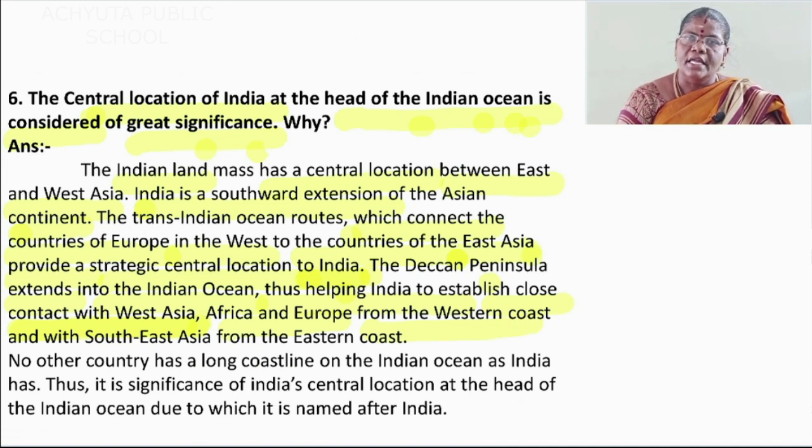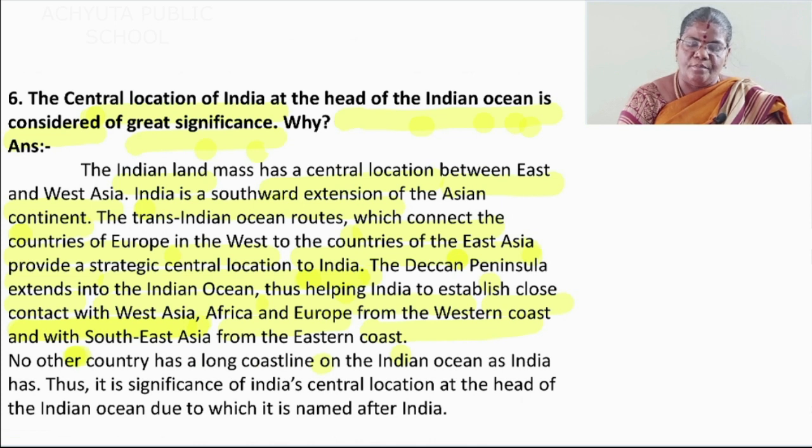So thus helping India to establish close contact with West Asia, Africa and Europe from the western coast, and with Southeast Asia from the eastern coast.